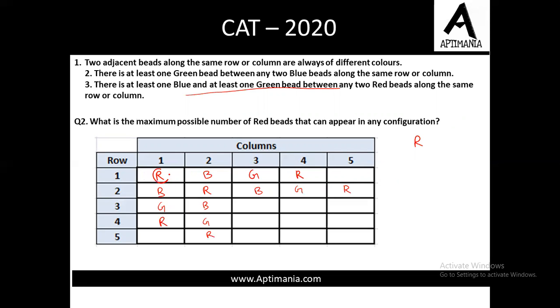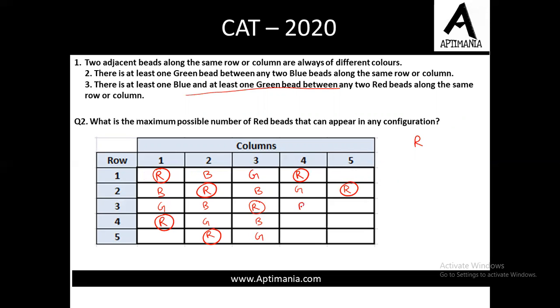So till now, how many R have we already used? 1, 2, 3, 4, 5, 6. Fine. Now we can use an R over here also. This makes the count 7. R and then B and G.